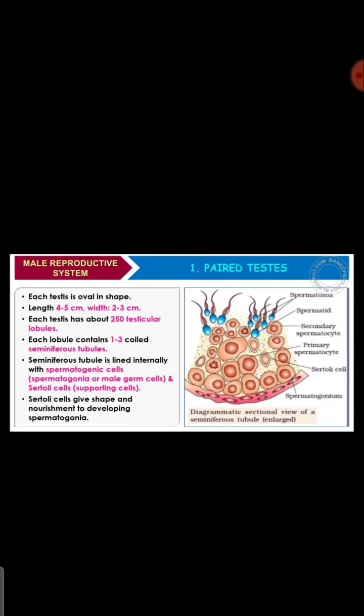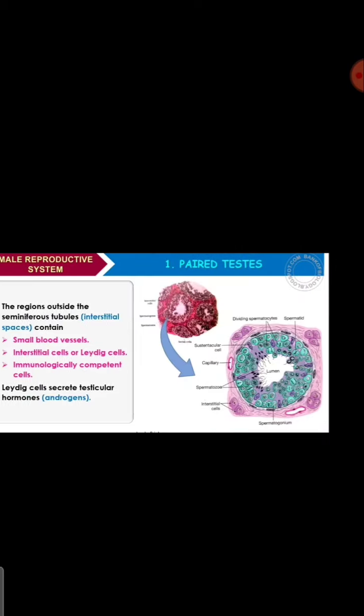All the seminiferous tubules are lined internally with spermatogenic cells, that is male cells, spermatogonia, that you can see here. In each seminiferous tubule there is spermatogonium, and there are Sertoli cells that give nourishment and support. This makes up the seminiferous tubules. Sertoli cells give shape and nourishment to the developing spermatogonia.